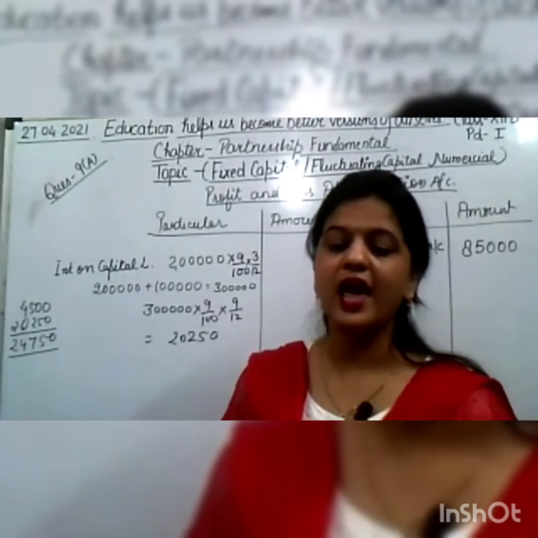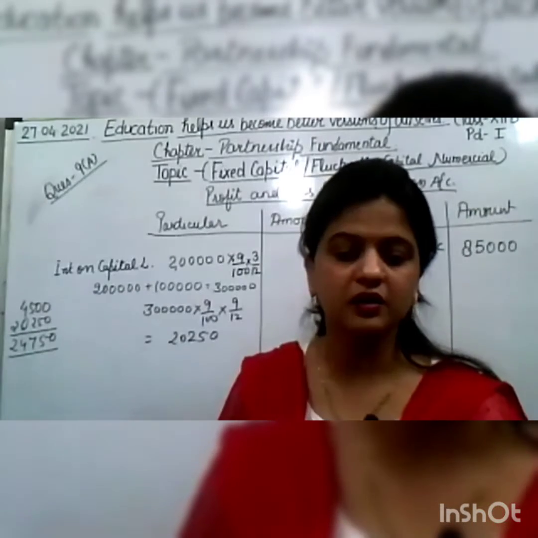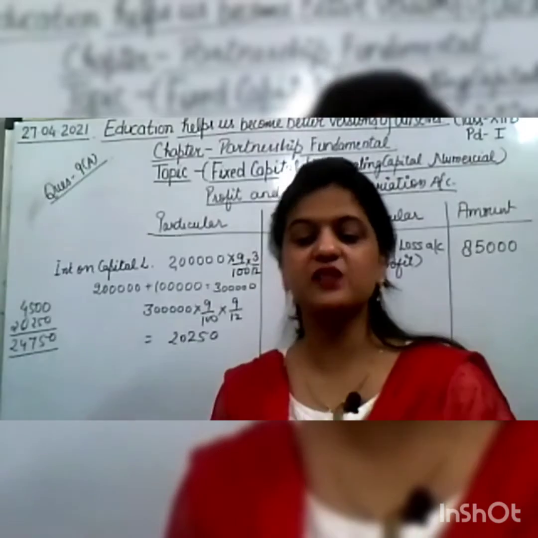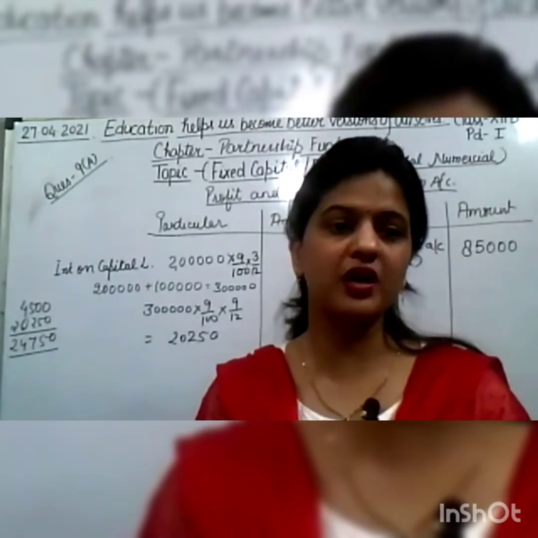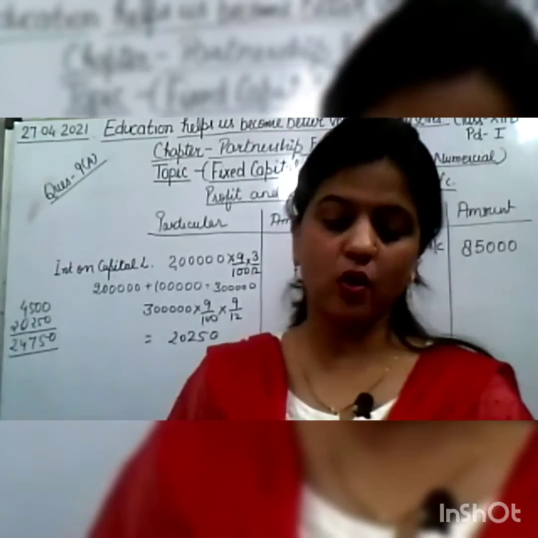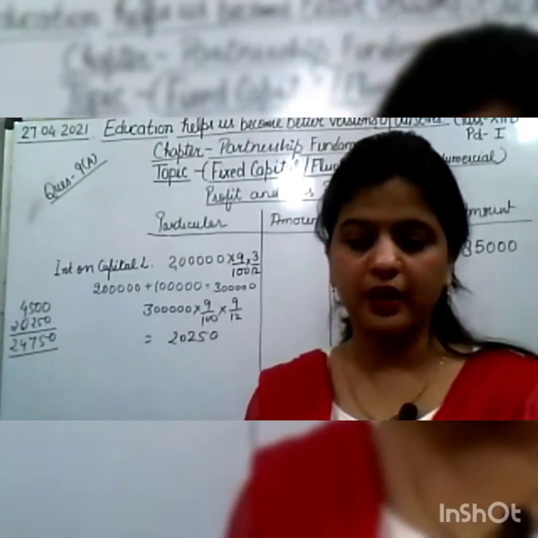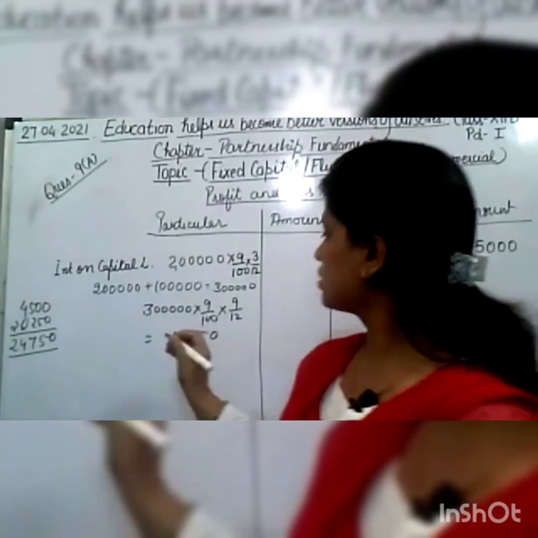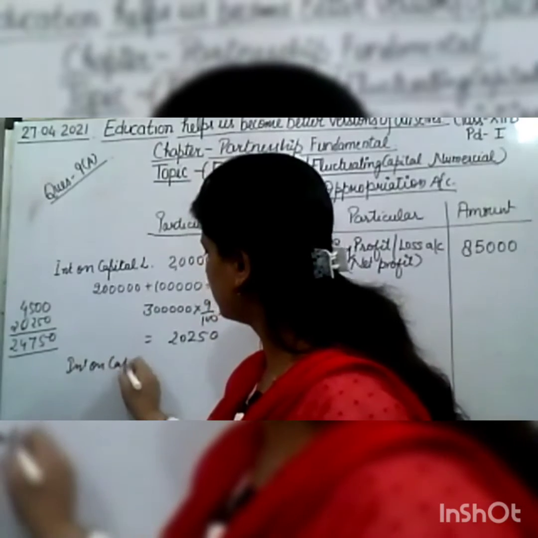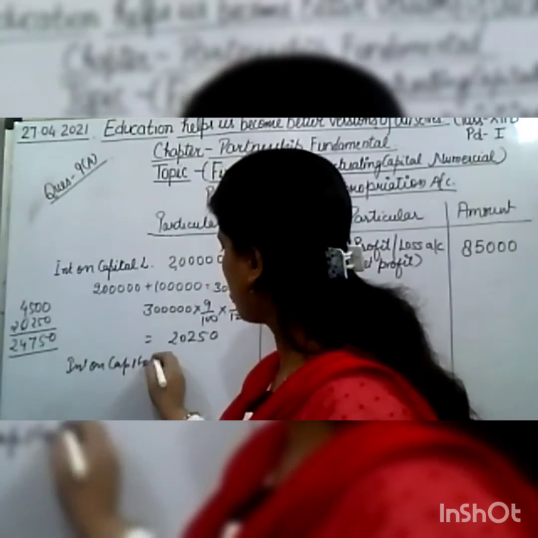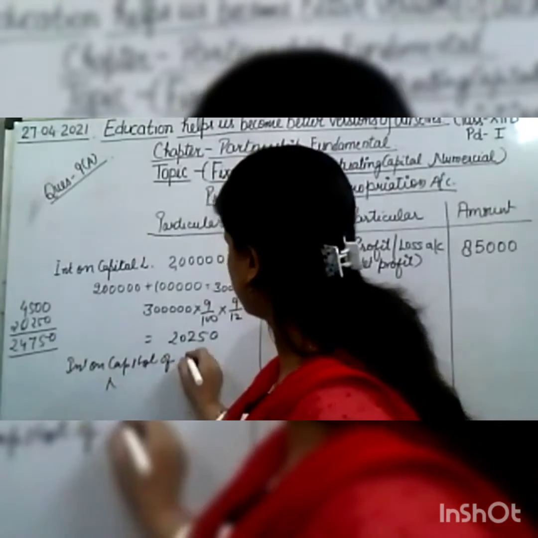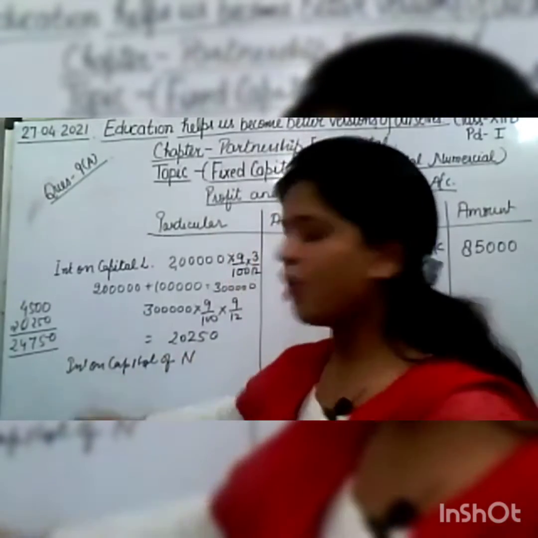Now see about N. N's capital is 4 lakh, and he is withdrawing from his capital 1 lakh, on 1st of July only. So if we talk about interest on capital of N, how much capital is given?